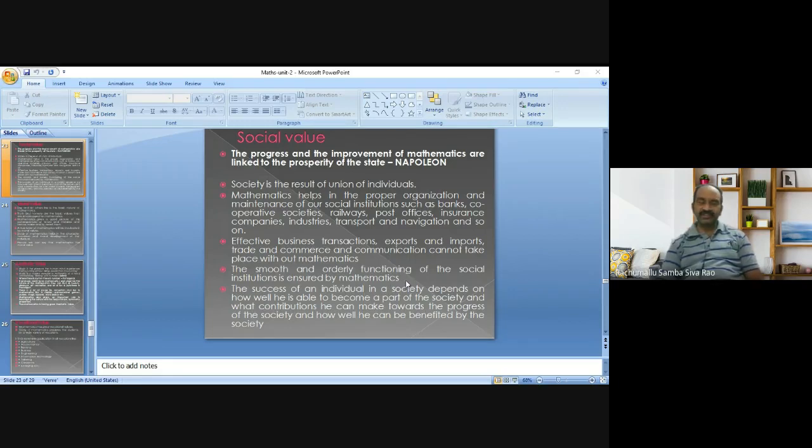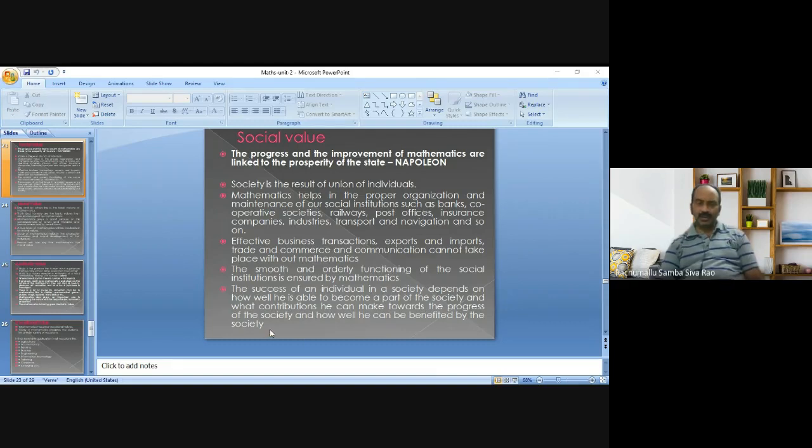The smooth functioning of all these social institutions, as we discussed earlier, banks or cooperative societies, railways, post offices, insurance companies, all these institutions, smooth running depends on mathematics only. So, the success of an individual in a society depends on how well he is able to become a part of the society and what contributions he can make towards the progress of the society and how well he can be benefited by the society.